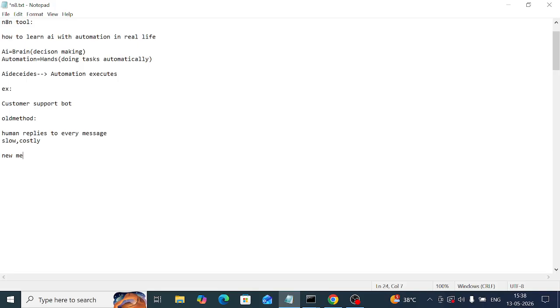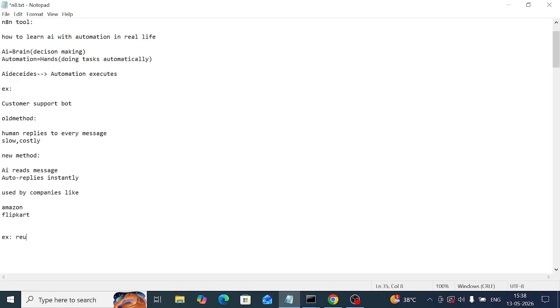After automation in new methods came, AI reads the message and auto replies instantly. That is the advantage of AI plus automation. It is used by companies like Amazon, Flipkart, and so on.